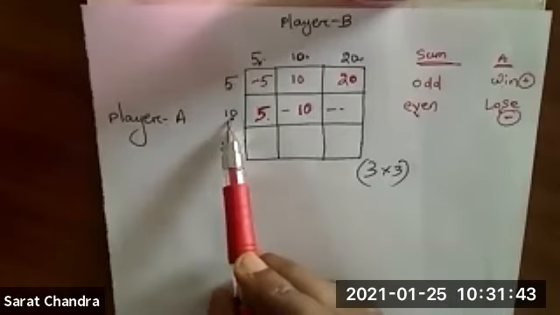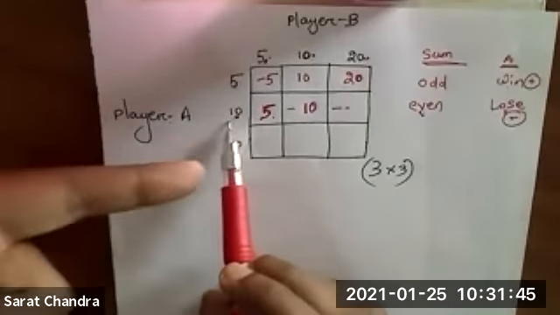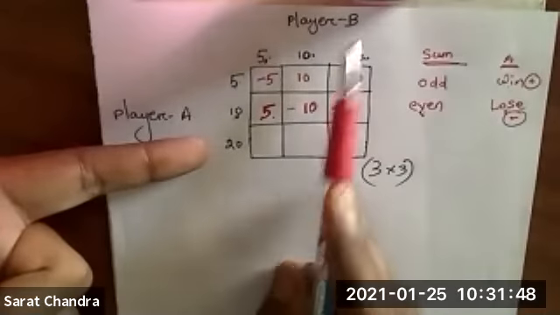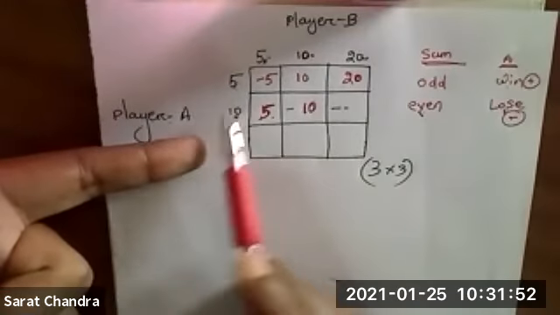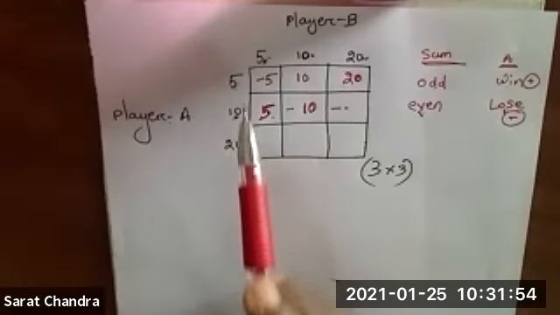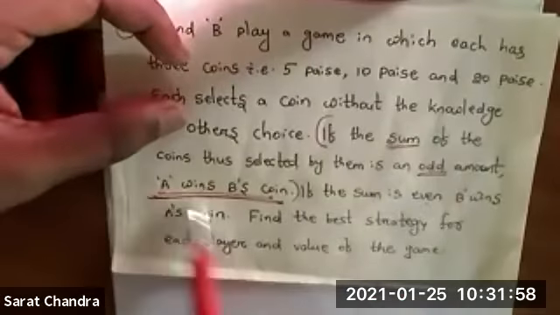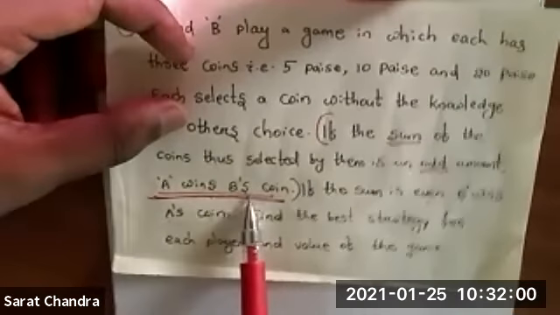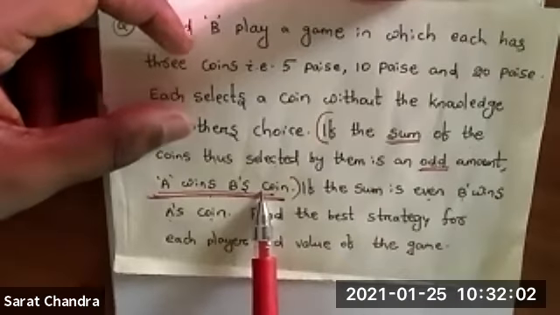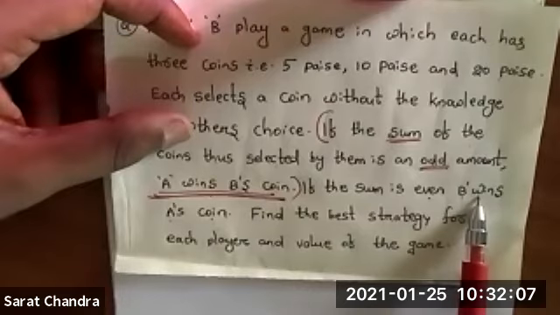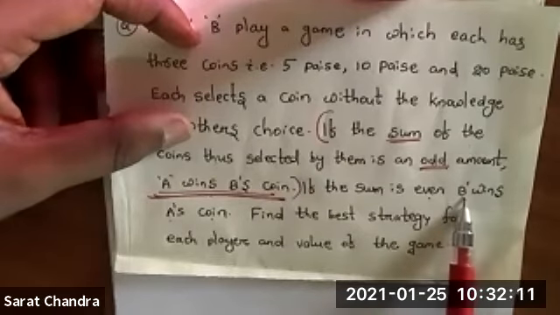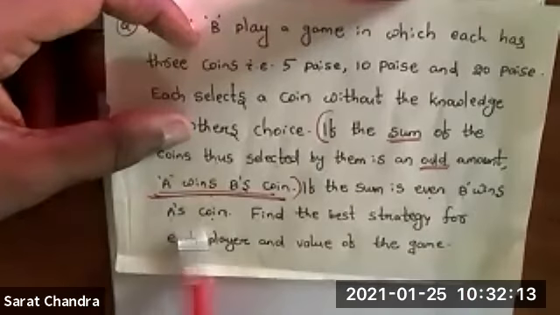If winning is there, then it will win the opponent player's amount. If losing is there, then it will lose its own amount. You try to understand, that is the meaning of the question. If A will win, it will get B's amount. And if B wins, what will happen? A will lose. How much amount will it lose? It will lose A's coin.